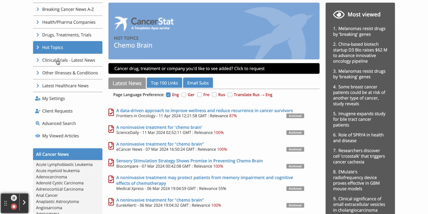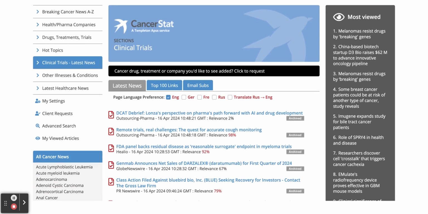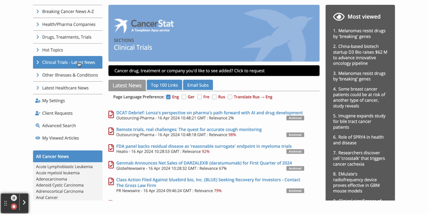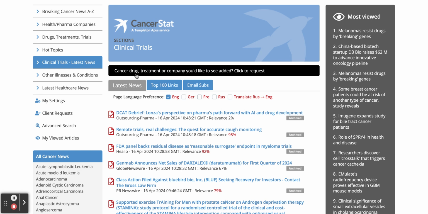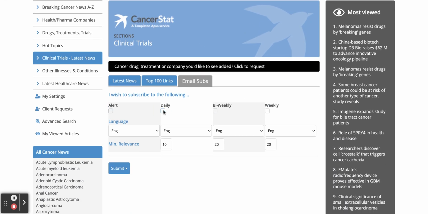If we click on the clinical trials, the latest news, this is just basically the feed for all news to do with clinical trials, and it's real time. So basically, you could come here every morning to see all of the most recent clinical trials news articles which the platform has pulled in. Click on the email subs here. You could receive it in the form of a daily email as well by putting a little tick in the daily box here, pressing the submit button like that.